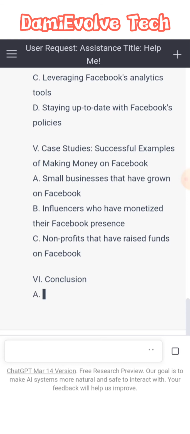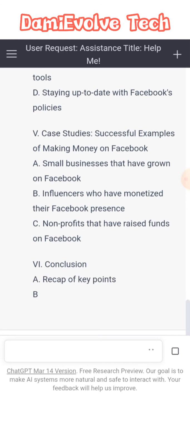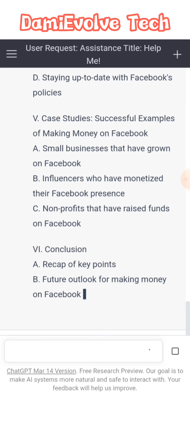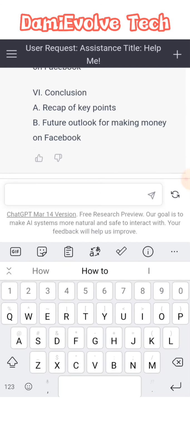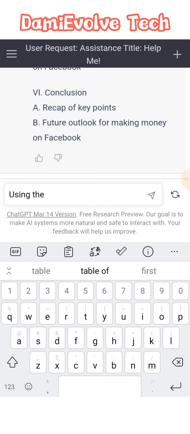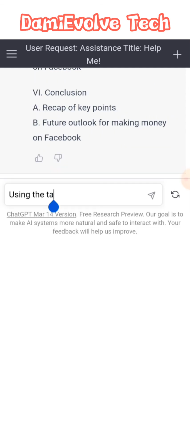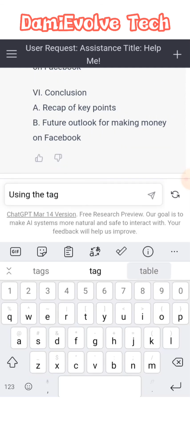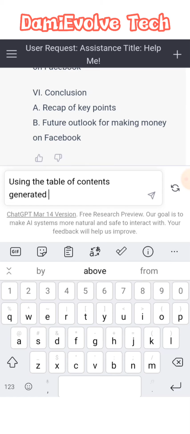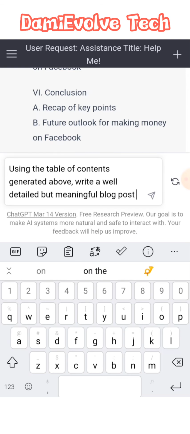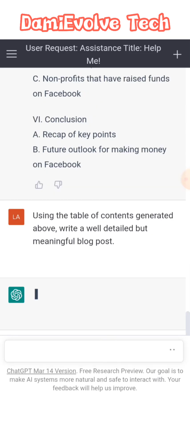The next thing I'm going to do is give it a very amazing prompt for a blog post: using the table of content generated above, write a well detailed but meaningful blog post.